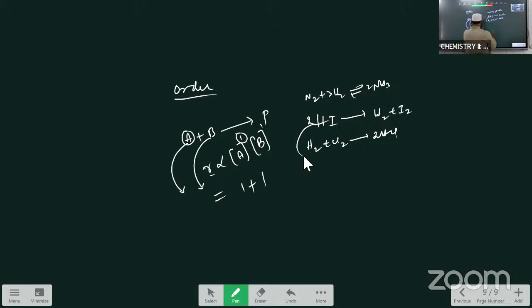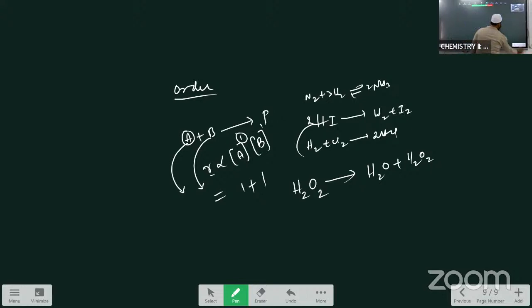Now I am writing the equation for the first order reactions. First order: dissociation of H2O2 gives H2O plus half O2. This is the example for which order? First order reaction. This is about the order of the reaction.